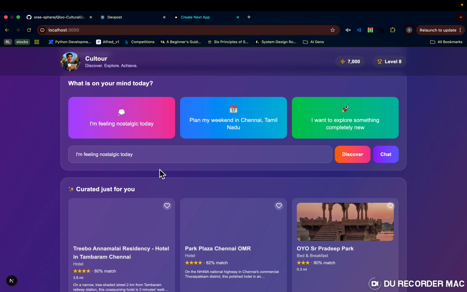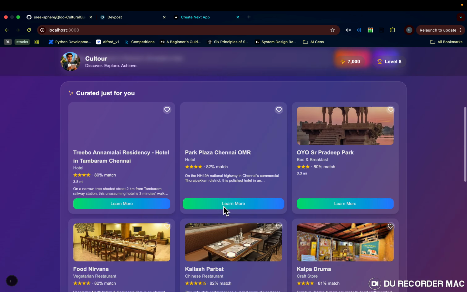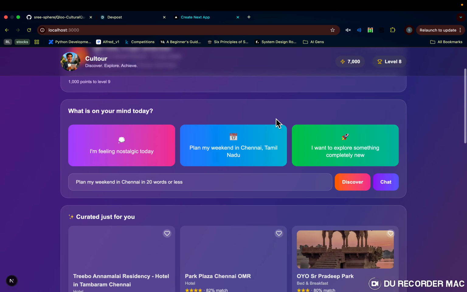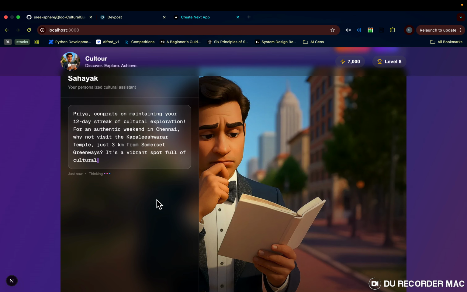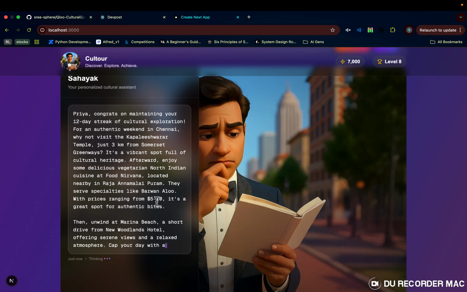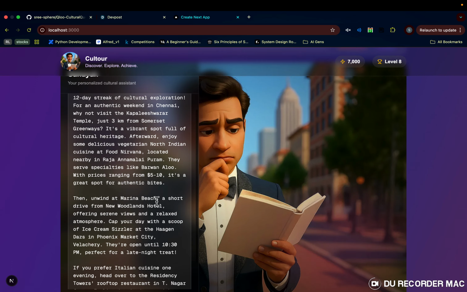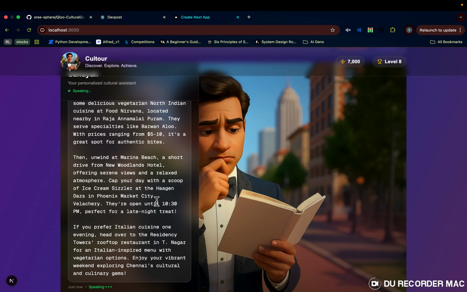And finally comes our chatbot. I am running low on tokens, so I could try: plan my week in Chennai in 20 words or less. So it hits your Qloo API. And I was inspired off of Turinbrin, which is from a Japanese manga come TV show called Trillion Game.